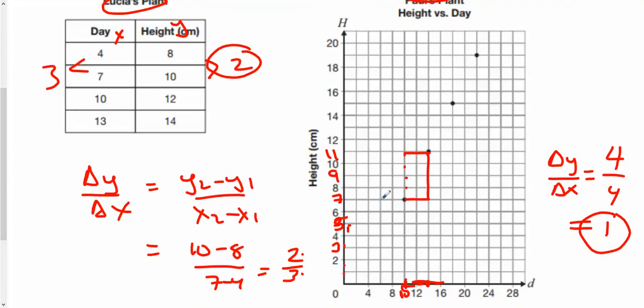So here she went from 7. Let's just see if this makes sense. On day 10, it was 7 centimeters, and then on day 14, it was 11 centimeters. So it went from 10 to 14. That's 4 days, and it took 4 days to grow from 7 to 11, 4 centimeters. So 4 centimeters divided by 4 days gets me to 1 centimeter per day. Okay, so there's your work. You'd make it look a little nicer than that. Okay, so then you would say Lucia. Here's Lucia's work. Here's Paul's work, and then you would work it from there.